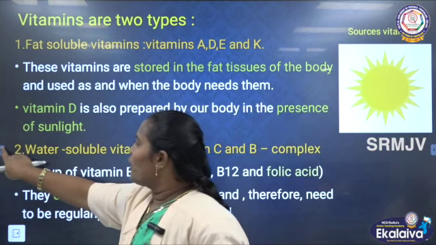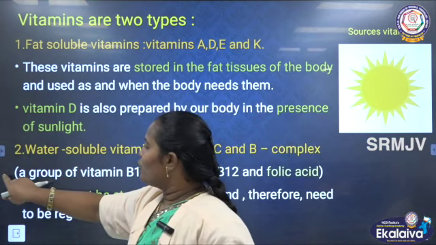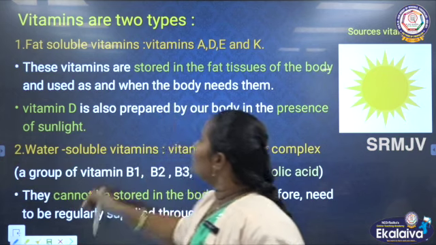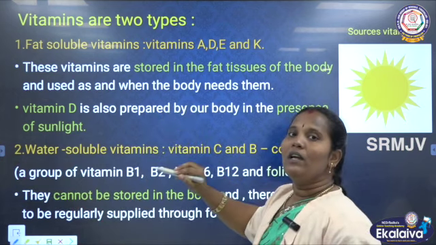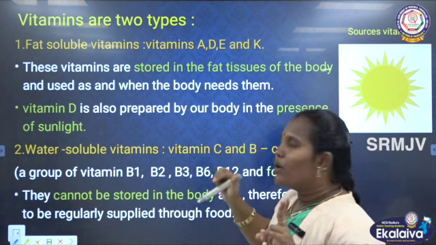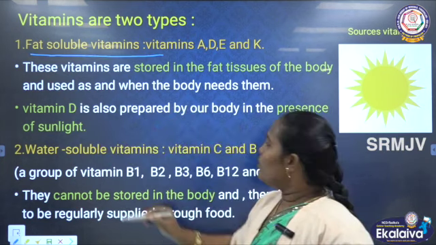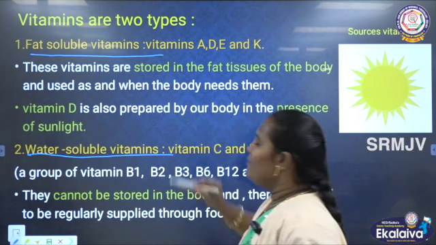Then vitamins are of two types. We saw that fats are of two types, and vitamins are also of two types. What are the two types of vitamins? One is fat soluble vitamins. Another one is water soluble vitamins.